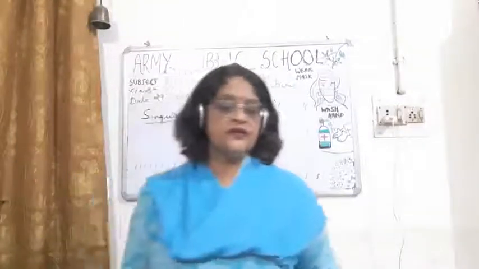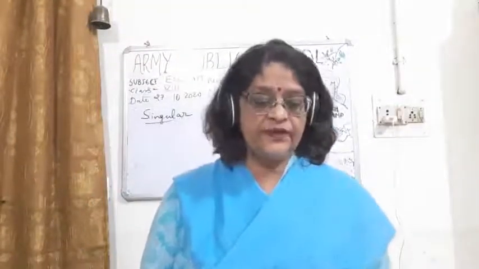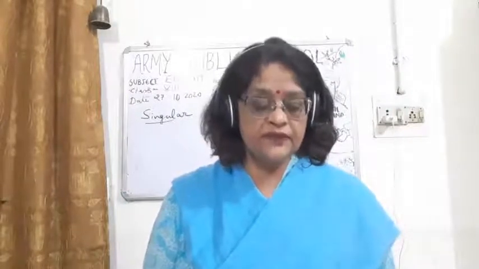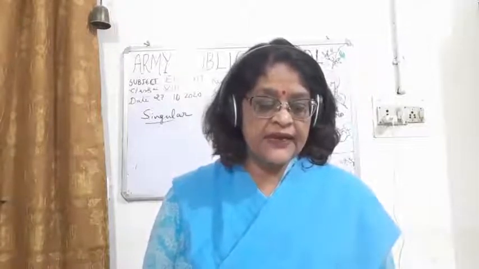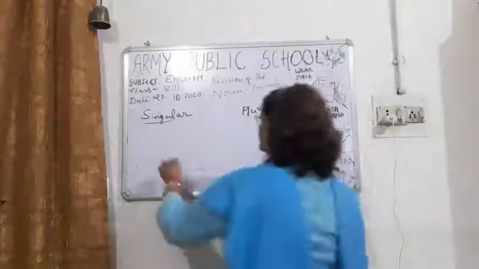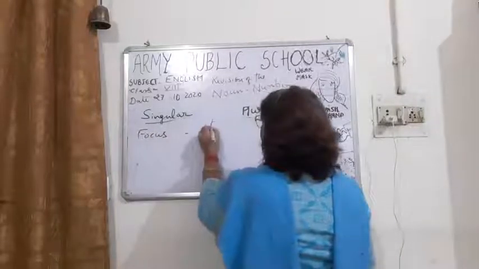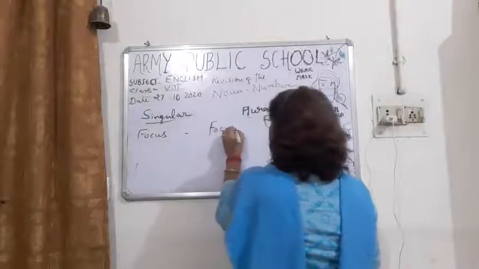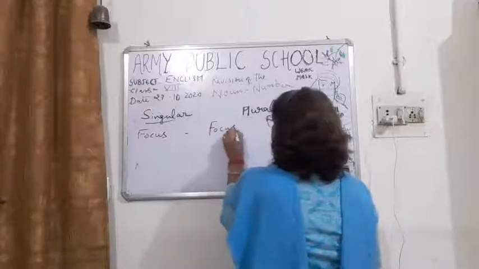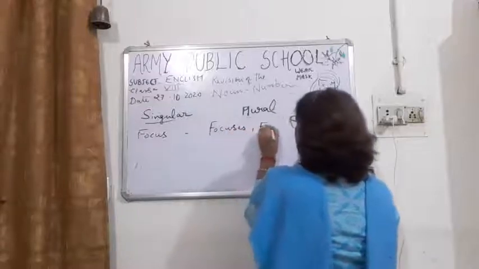Sometimes children, when the singular word ends with us, like focus, we add es or i to the word. Focus will become focuses or foci.